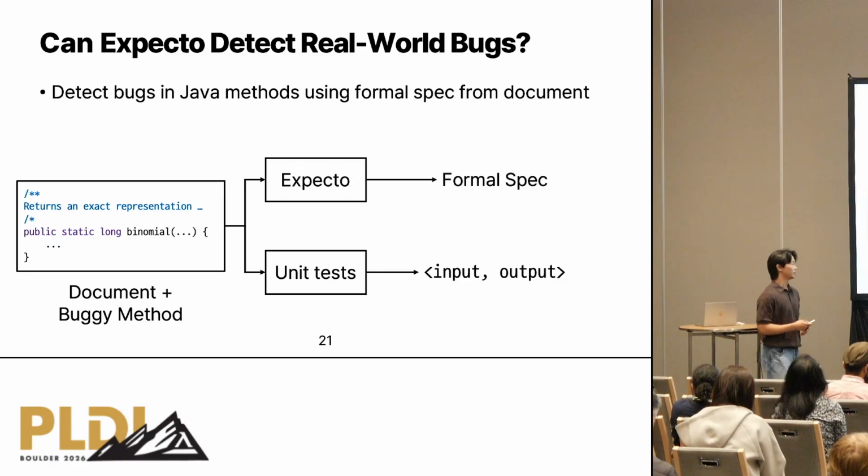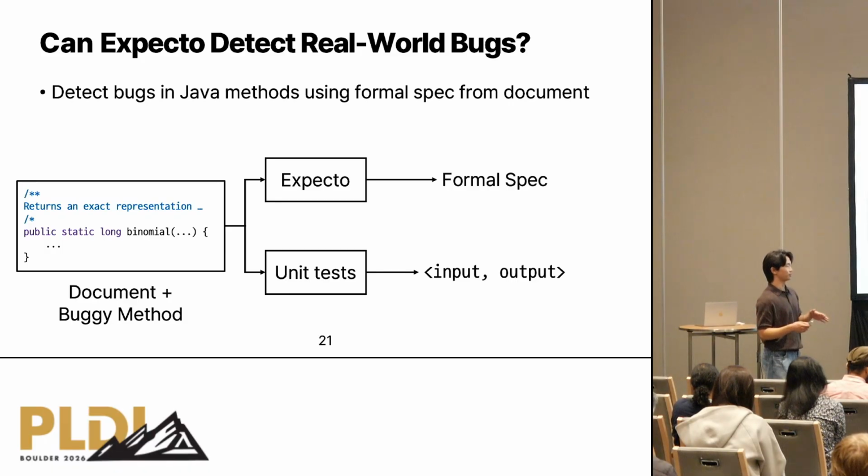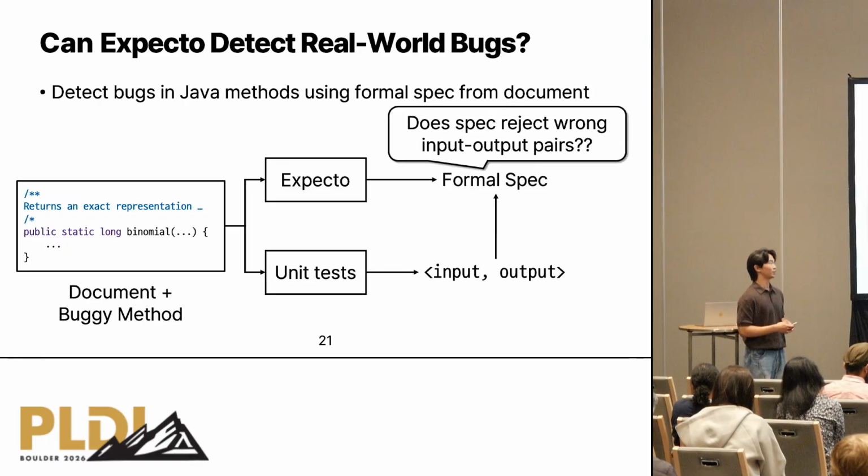Simultaneously, we run the unit tests and collect input-output pairs. Here, an input-output pair means the object state of the corresponding Java method before executing the method and after executing the method. And we put these input-output pairs to the formal specification, and we check whether the specification rejects wrong input-output pairs.